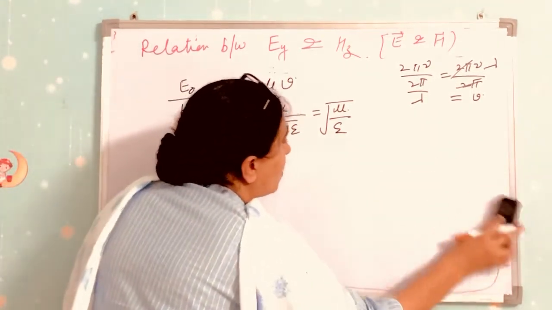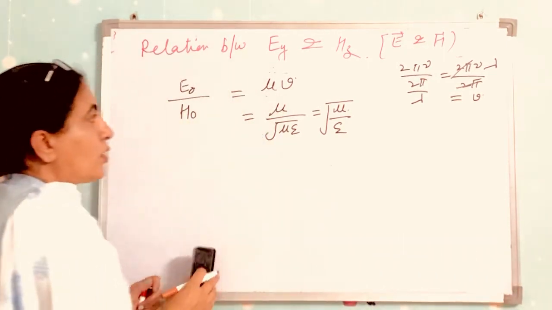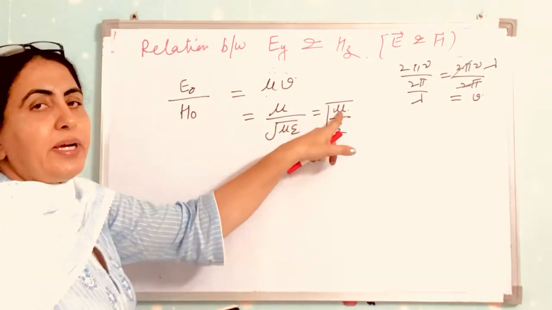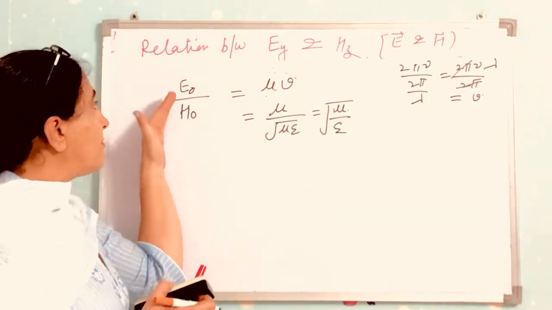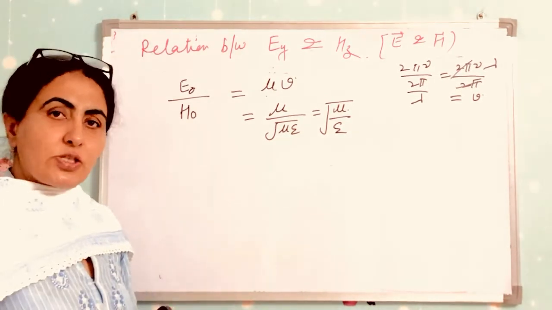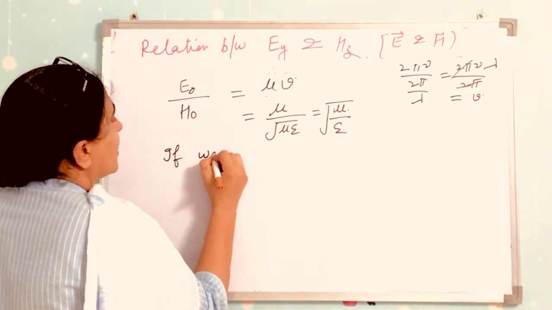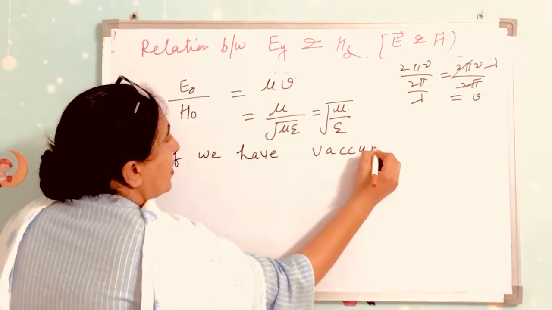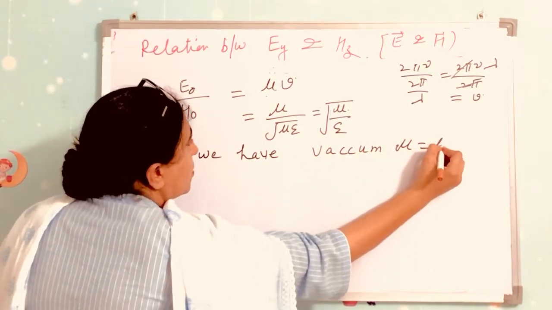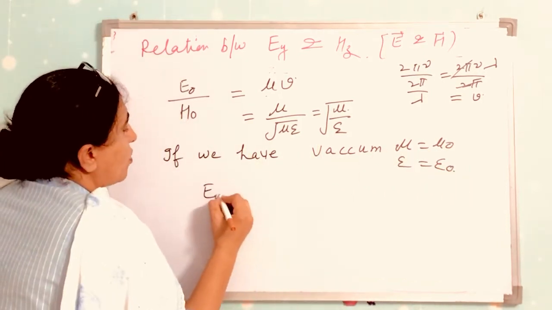If we know the value of mu and epsilon for a medium, then we can find out the ratio of E naught and H naught. Now if we have vacuum or air, then mu is equal to mu naught and epsilon is equal to epsilon naught.